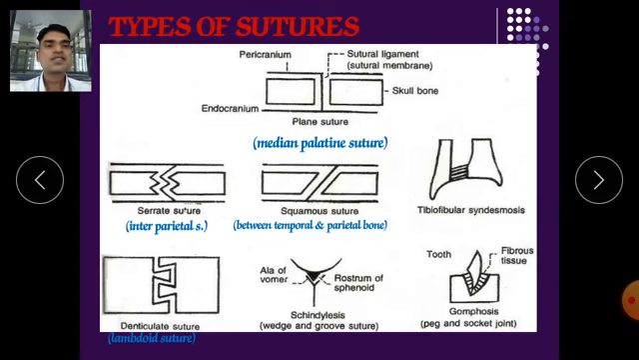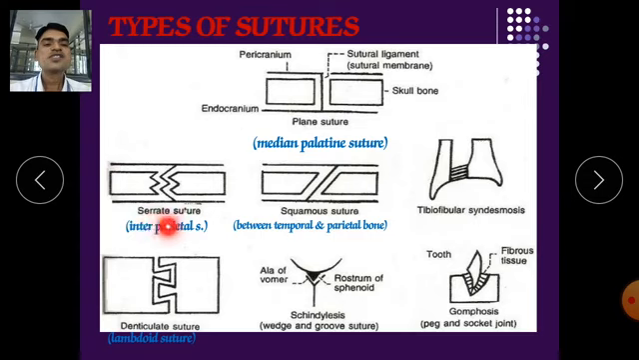Now there are various types of sutures that I would like to discuss with you. First is the plain suture. These are plain plates holding together. This is the pericranium and this is the endocranium. This is the sutural ligament. The ligament provides the connective link between both the lobes. This is the skull bone. In this fashion they are connecting.